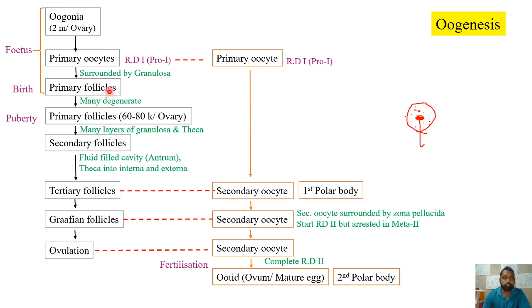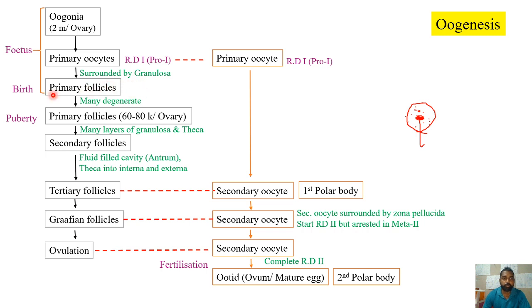Then it is called a primary follicle. So as we have seen, oocyte refers to one cell which is present there. Now, surrounded along with these granulosa cells, it is called the follicle. So initially the primary follicle is developed like this. So at the time of birth, the ovaries consist of primary follicles which are developed in the fetal stage itself. So at the time of birth, this is how the condition will be.